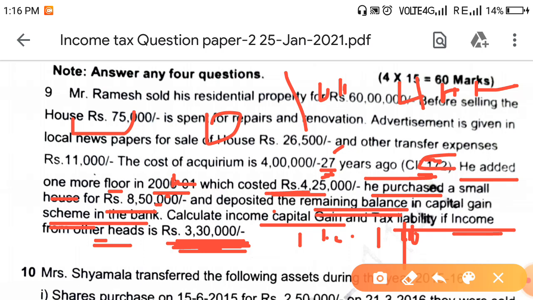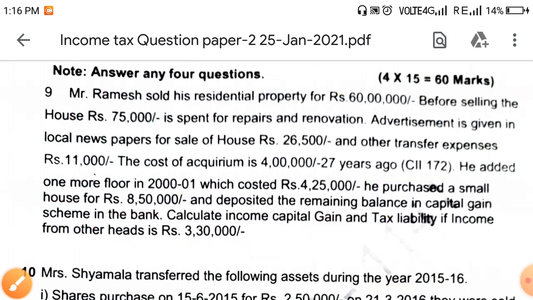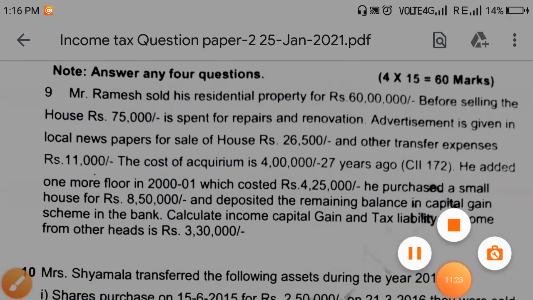Here I am ending. Your answer should be, in any case, that capital gain will become nil, and tax liability will come to 1560 rupees. That's it. So here I am ending this small video. Hope you will do it and send me the answer.